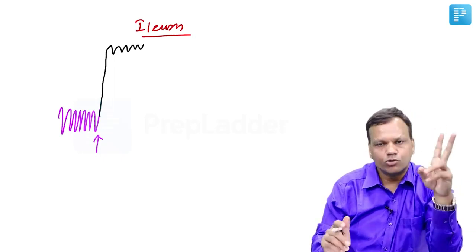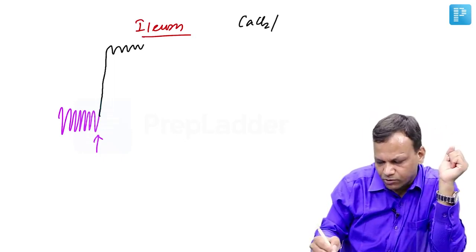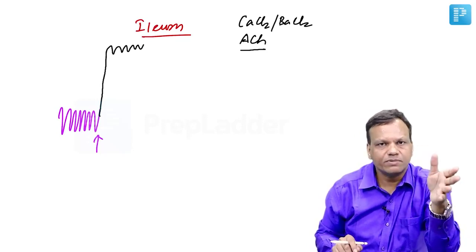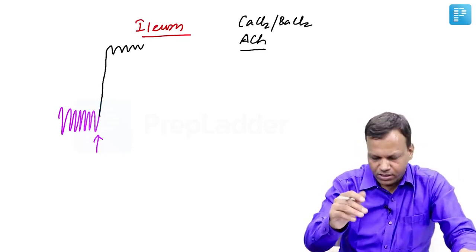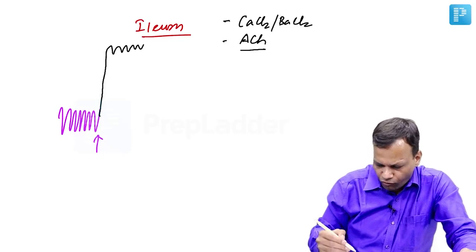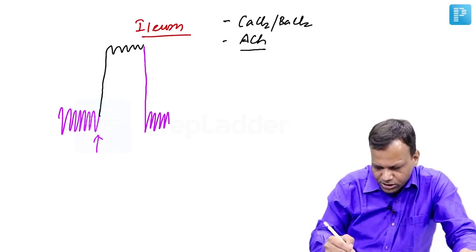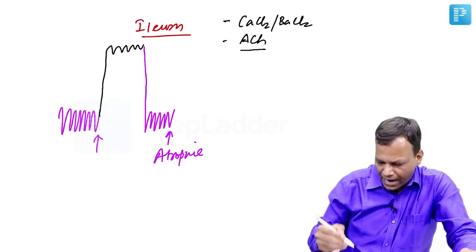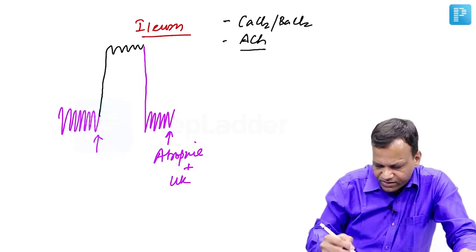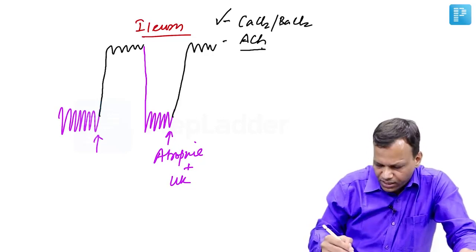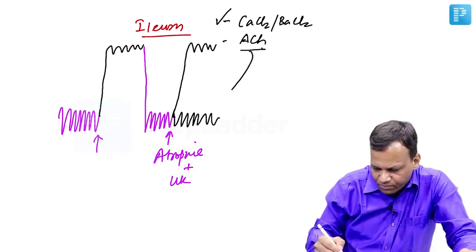And for stimulant of ileum, they give only 2 type options. Either they give calcium chloride or barium chloride. And second, they give acetylcholine. The basic difference is acetylcholine action can be stopped if we block the cholinergic receptors. That means if we give atropine, it cannot stimulate. So after the ileum is stimulated, we have either one of these 2 options. So what we will do, we will wash and keep back to the normal contractions. And here we will add atropine. And when we add atropine and again we add the unknown drug, if the graph still rises, that means it cannot be acetylcholine. So answer will be calcium or barium chloride. But if the graph does not rise and it comes like this, then it will be acetylcholine.